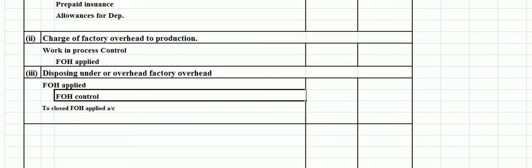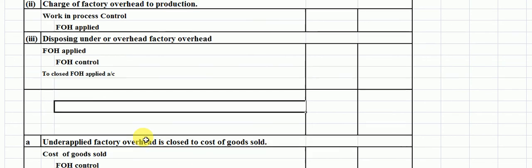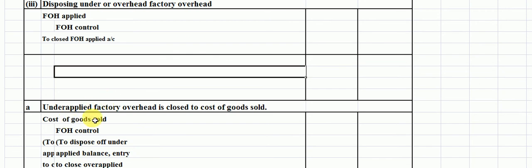Students, if the actual factory overhead is greater than the applied factory overhead, then it will be the underapplied factory overhead, which should be charged to two types of cost, cost of goods sold as well as entire production. Now students, underapplied factory overhead is closed to cost of goods sold.